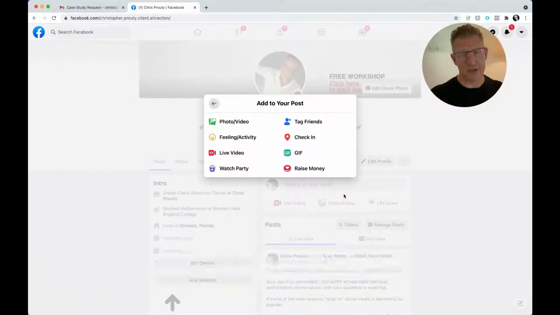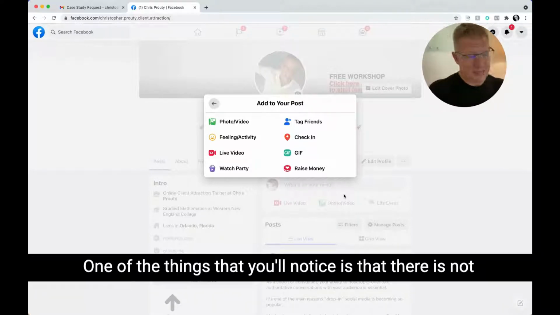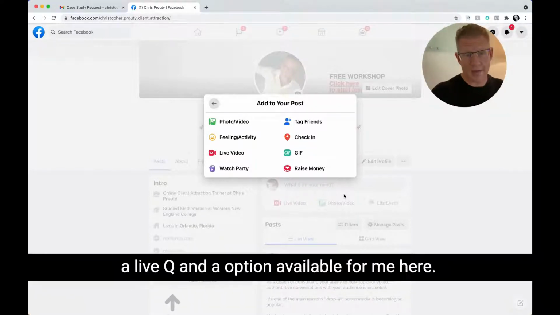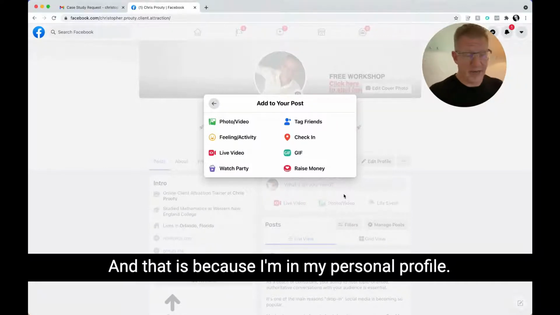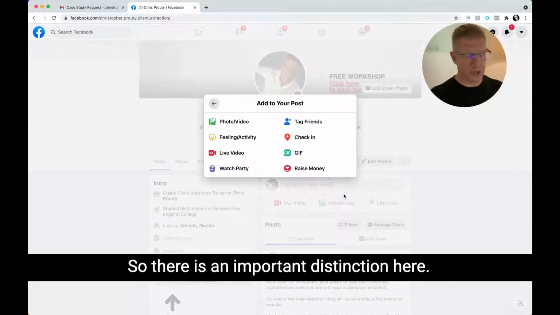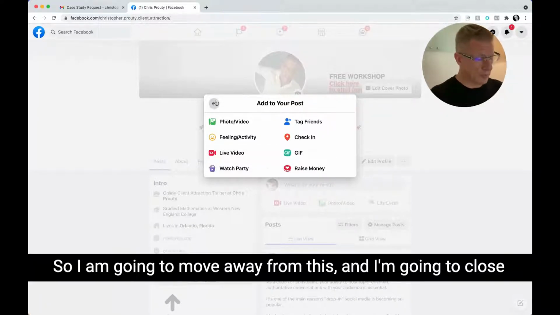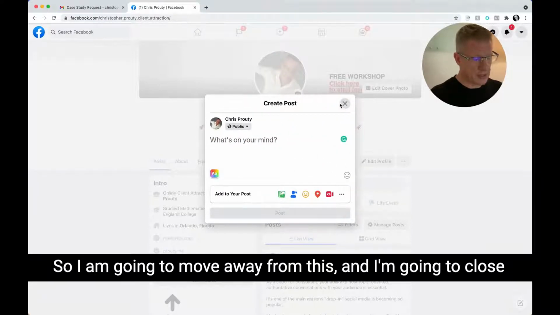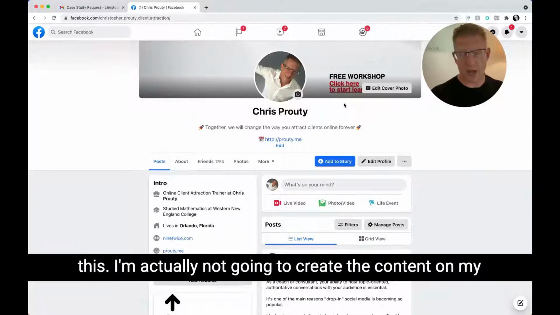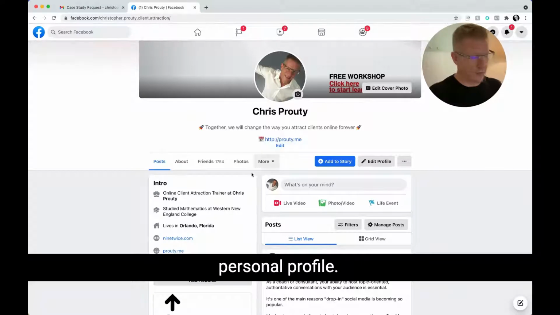I'm making this post. One of the things that you'll notice is that there is not a live Q&A option available for me here. And that is because I'm in my personal profile. So there is an important distinction here. We can't yet do this in our personal profiles. So I am going to move away from this and I'm going to close this. I'm actually not going to create the content on my personal profile.